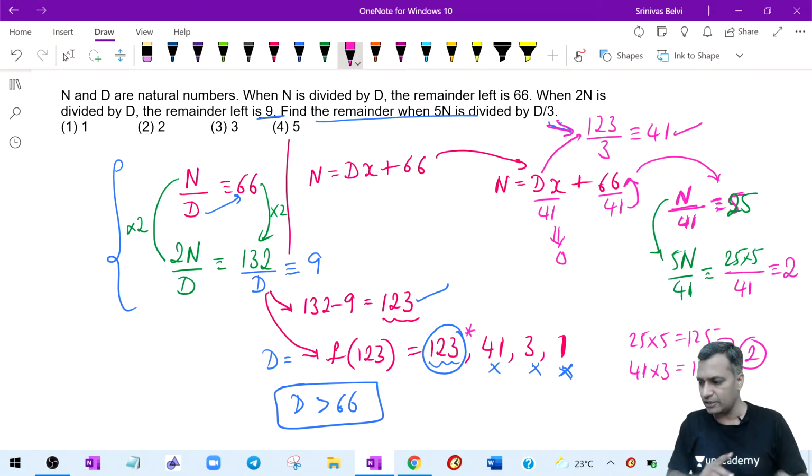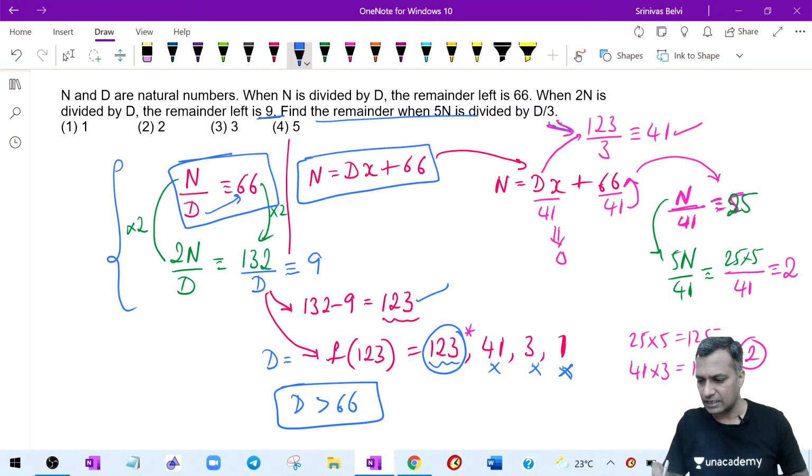Any confusion? Anybody here? This question is simply built on the division algorithm. Which way to represent it doesn't matter. Either you can represent it like this or like this. Which way you represent it doesn't matter. But did you follow? Is there any part I need to explain? This is the first question. If it is clear, quickly put it as clear because we have a few other questions to do on the same algorithm. Clear?